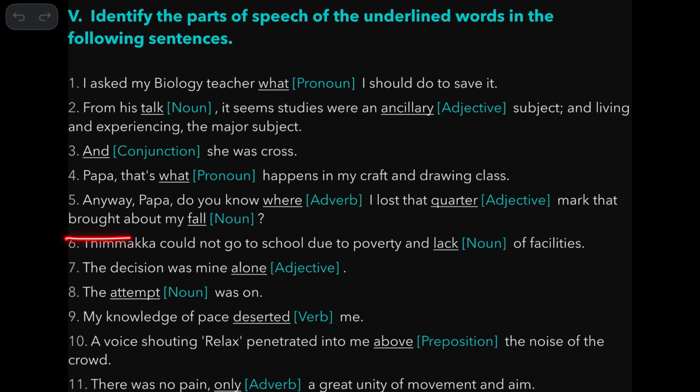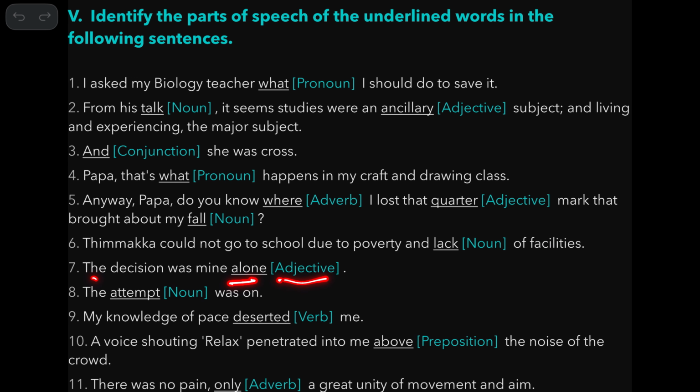That brought my fall. So, here again, you have his talk and my fall. So, fall is a noun here. And Timaka could not go to school due to poverty and lack of facilities. So, lack is a noun here. The decision was mine alone.